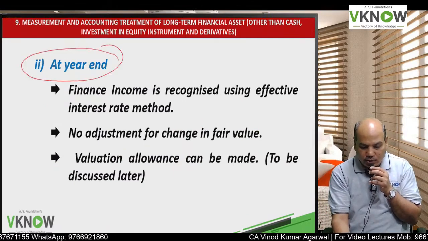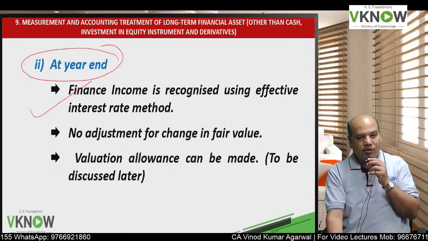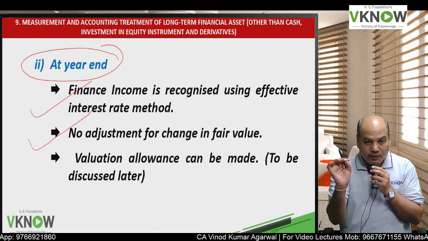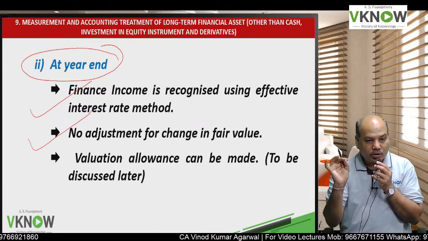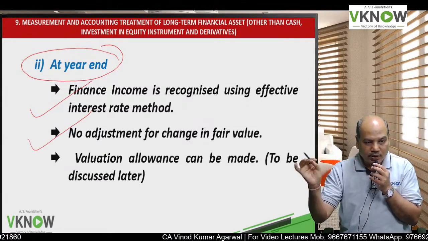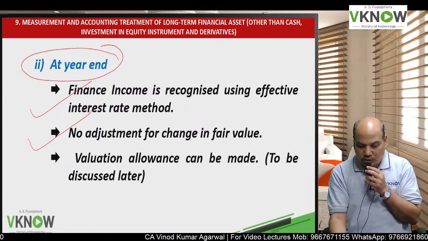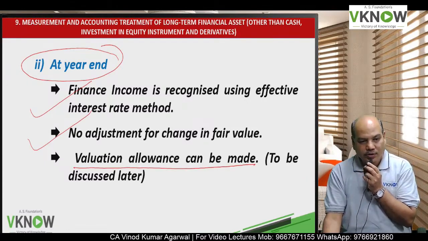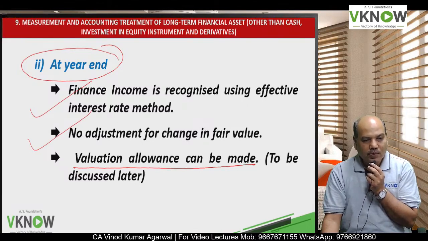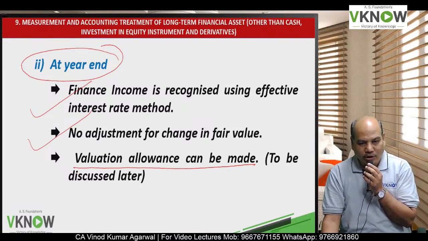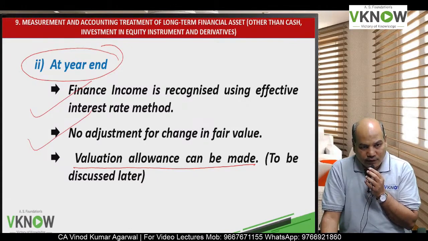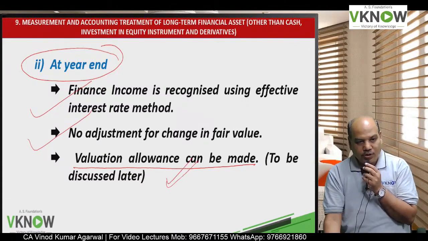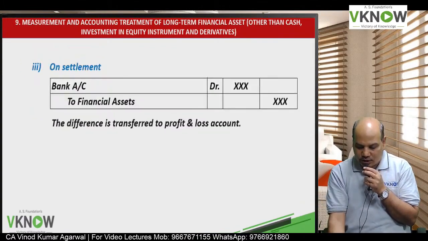At the year end, financial income will be recognized using effective interest rate method. If it is amortized cost instrument, don't change fair value. However, valuation allowance can be made, means impairment or provision for doubtful debt, what they call it. The provision for doubtful debt can be made. What about the accounting and calculation? To be discussed after some time.